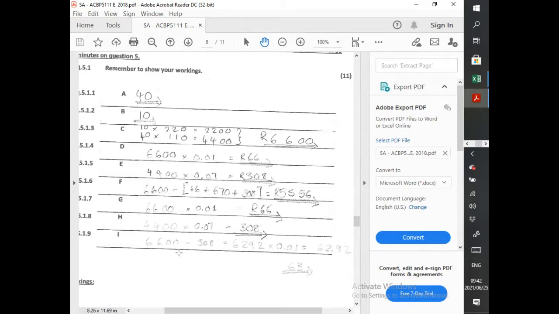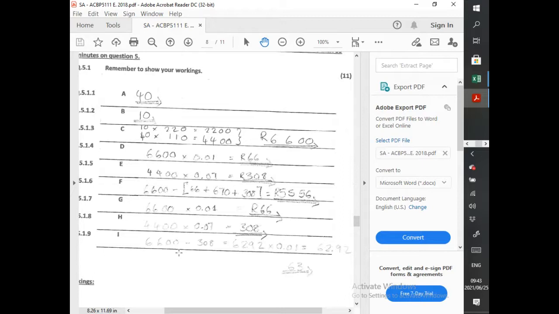So we take that 6,600 and then minus the 308 from the employer. Then we arrive at 6,292, and then we say 1% of that, because we know SDL is 1% of the person's wages or salary, depending on what you're working with. Then we arrive at 62 Rand 92 cents. Remember they said round off to the nearest Rand, so we end up at 63 Rand.